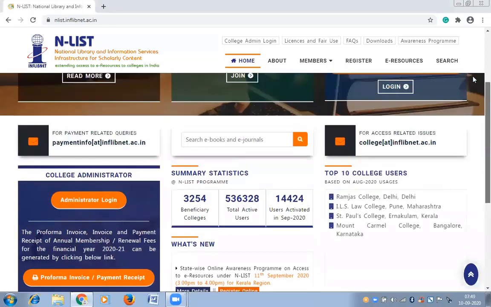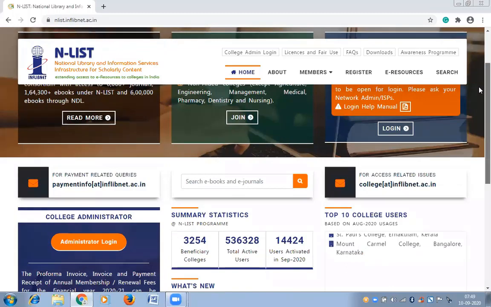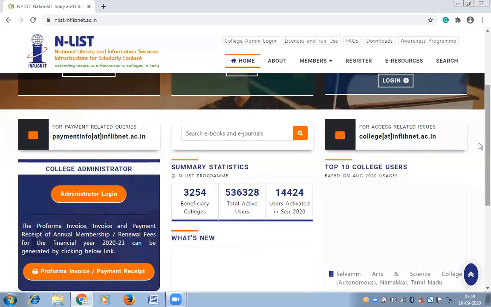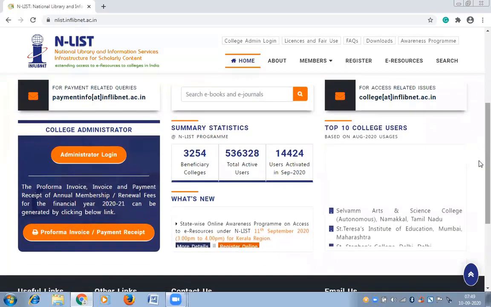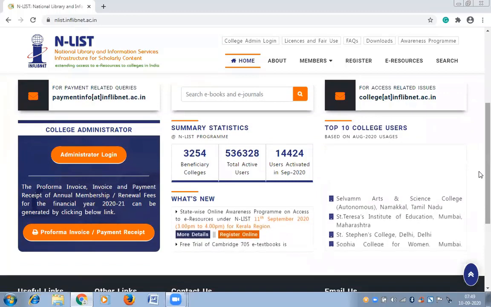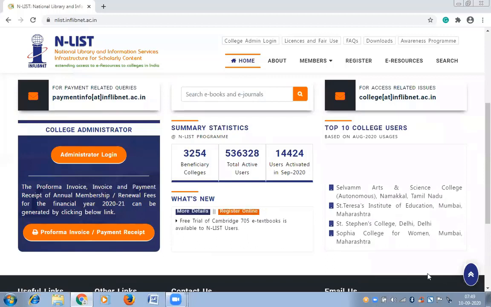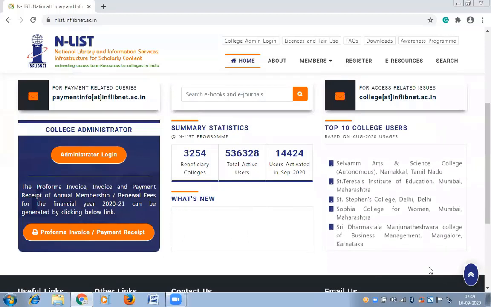See, this is the home page of the Enlist database, and you can see here the top 10 college users. Those who are using it frequently, their names come under this list. I hope one day St. Andrew's name will come here. It's all dependent on you. How many times you are using this database, it all depends on that.